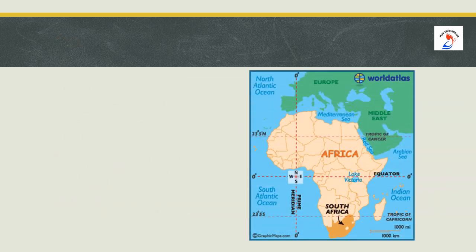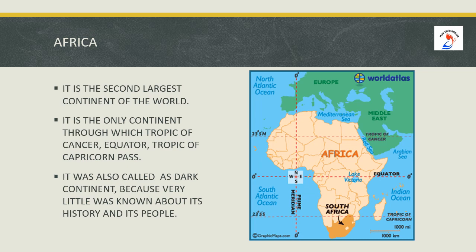What do you see in the map, children? It is the continent of Africa. Now we are going to see about Africa. It is the second largest continent of the world. It is the only continent through which Tropic of Cancer, Equator, Tropic of Capricorn pass through.